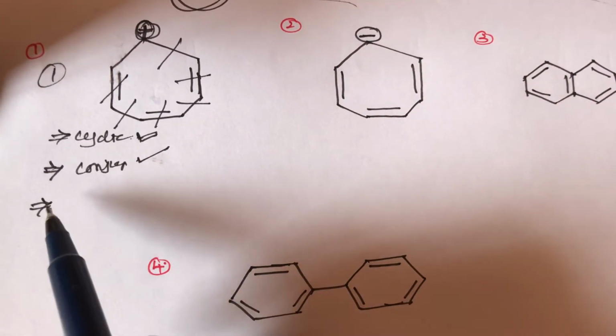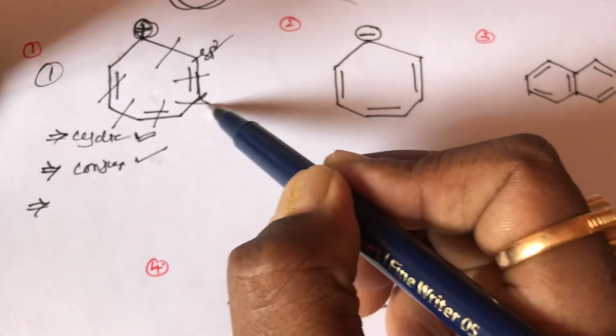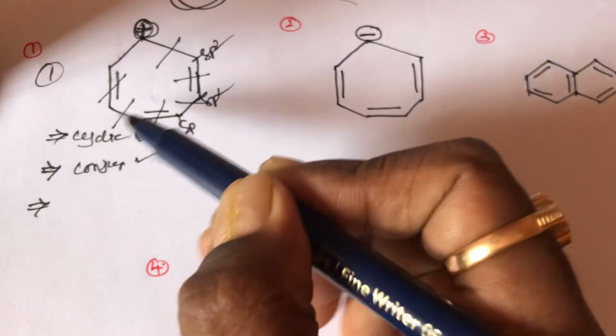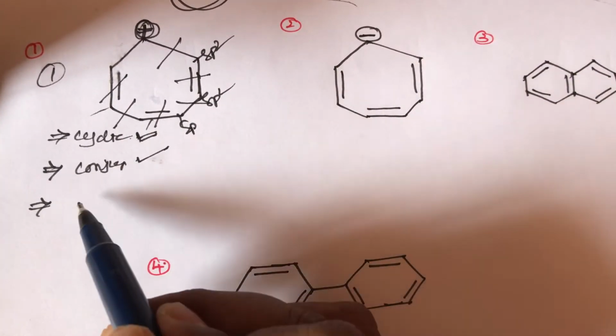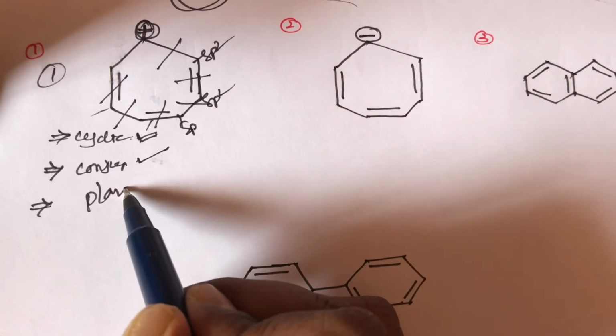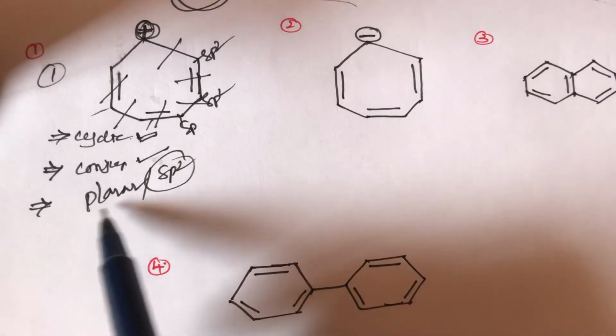And what is the third condition? The compound should have a planar shape. Each and every carbon undergoes sp2 hybridization, so this shape is planar. The third condition is also satisfied.